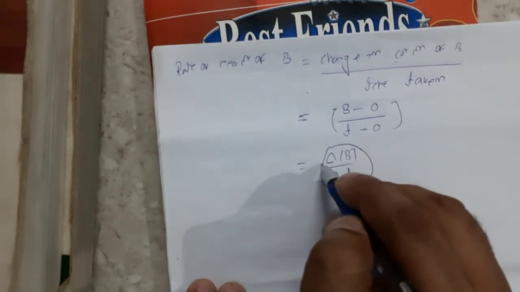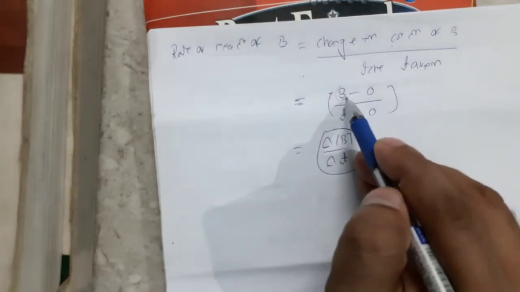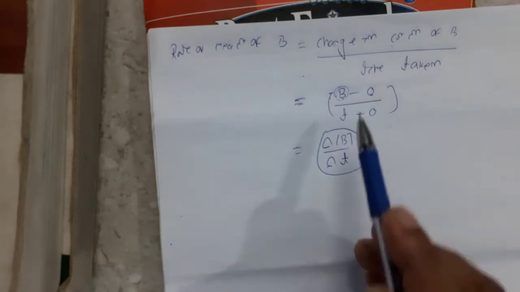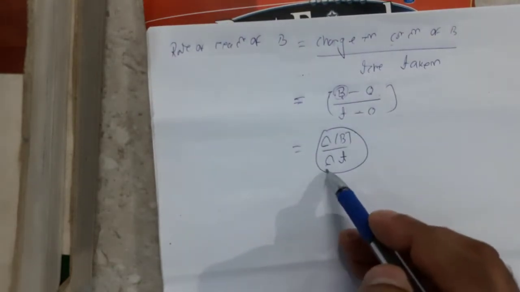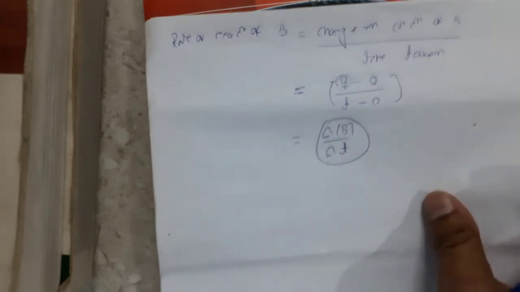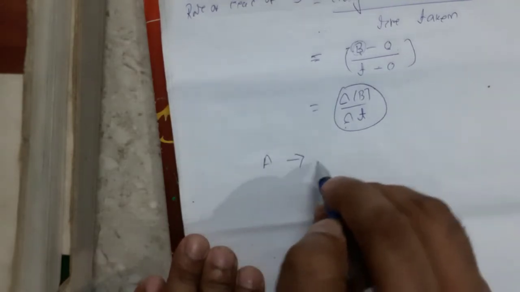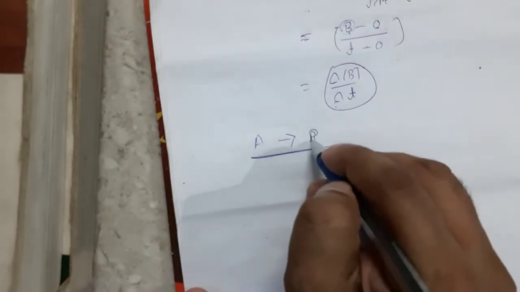Here no negative sign is present, because B minus 0: the final is higher and the initial is lower. So there is no negative sign to be multiplied. But in case of calculating the rate of a reactant, we have to use a negative sign. For the reaction above, A gives rise to product, or A gives rise to B.